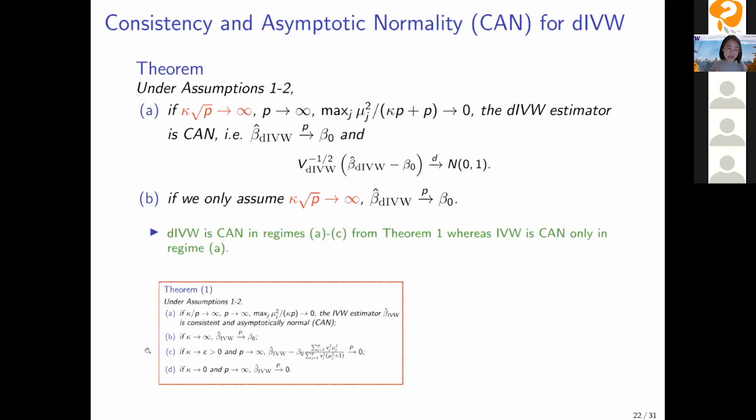And recall that I said in typical MR settings, regime C is most common. So this means that in common MR analysis, the IVW estimator is biased, but the DIVW estimator has really good properties. And the variance of the DIVW estimator has an explicit form, so it can be consistently estimated.